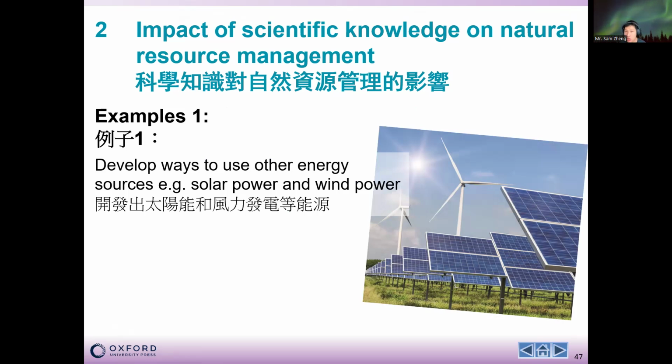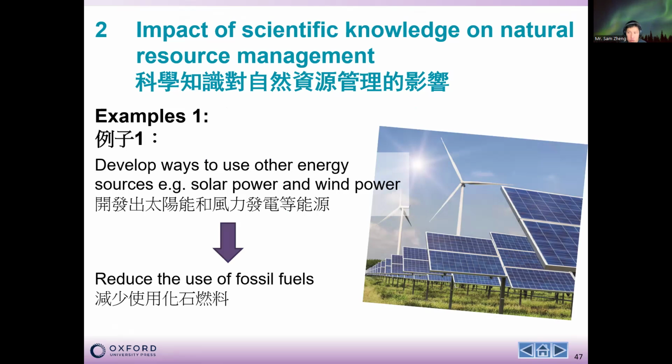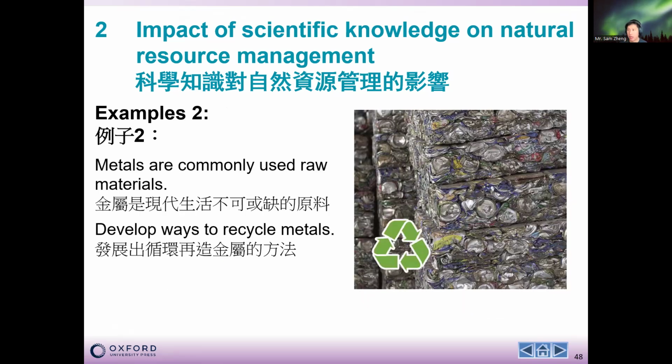For example, we obtain solar energy and use wind power to generate electricity. In this case, we can reduce the use of fossil fuel, and this keeps a sufficient amount of fossil fuel so that other generations can use it.